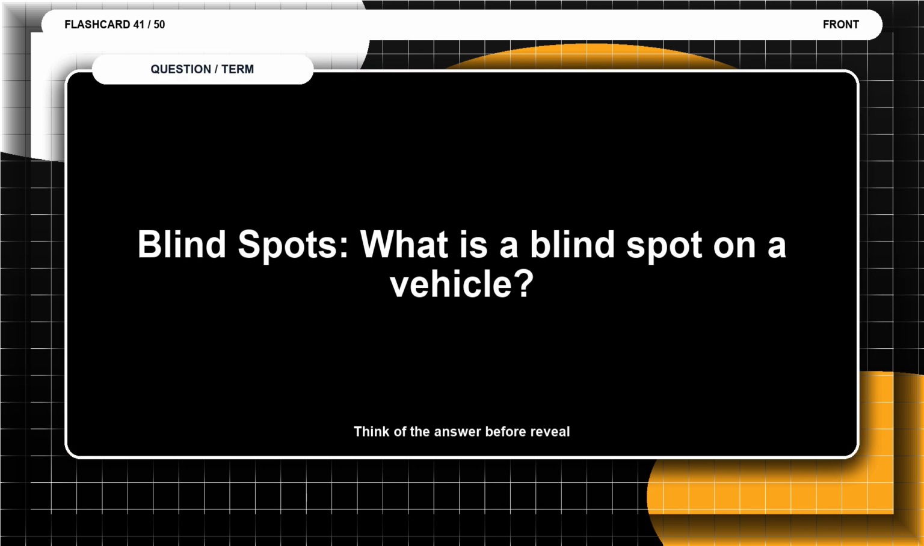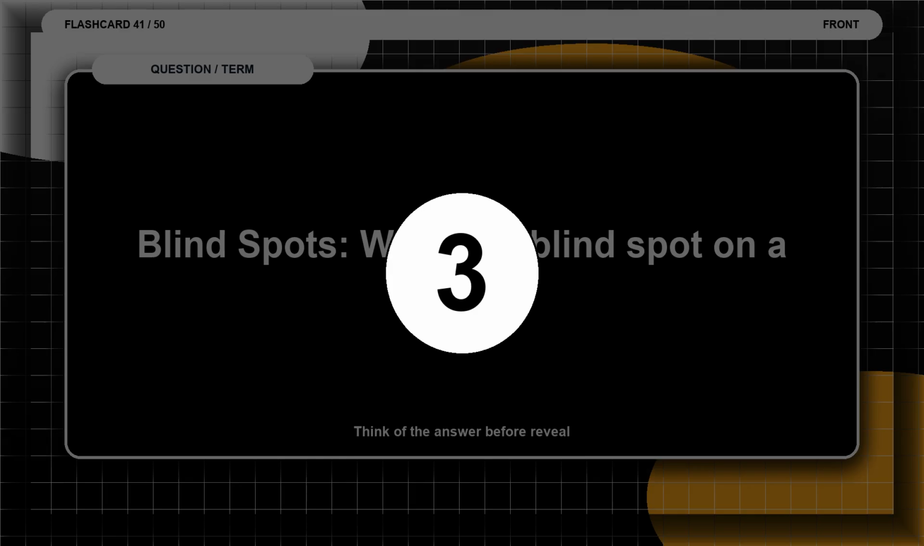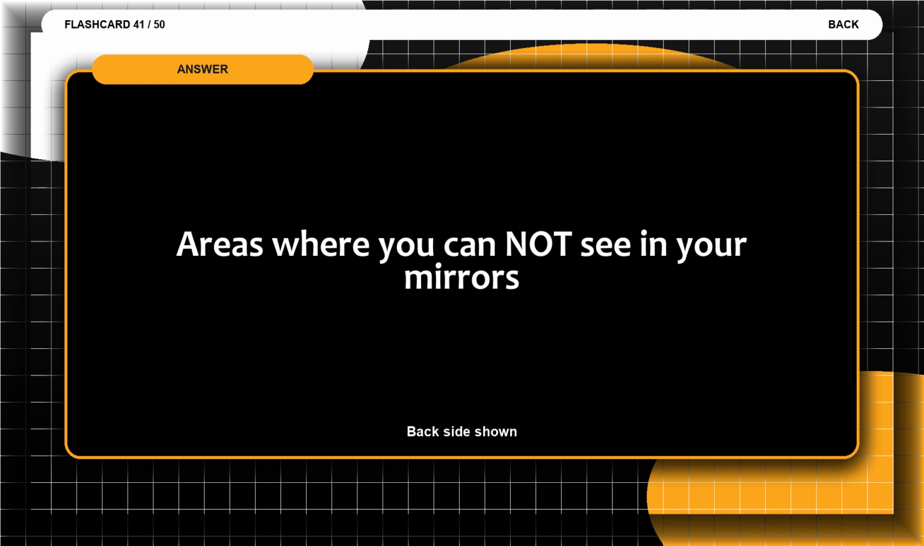Flashcard 41. Blind spots. What is a blind spot on a vehicle? Think of the answer before the reveal. The answer is areas where you cannot see in your mirrors.